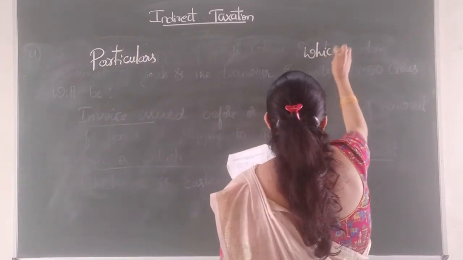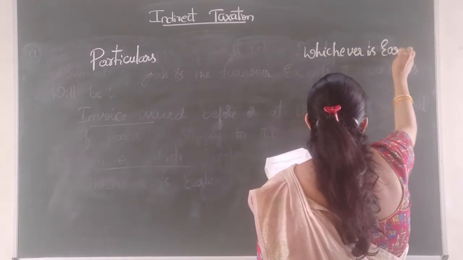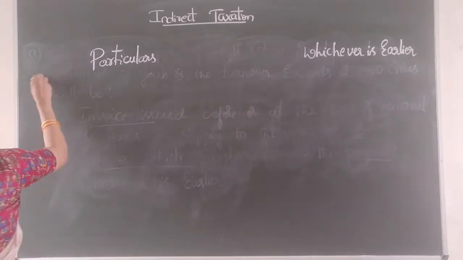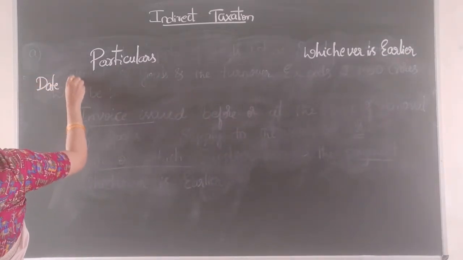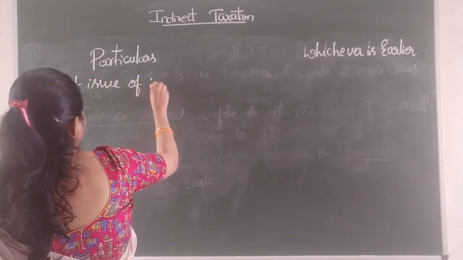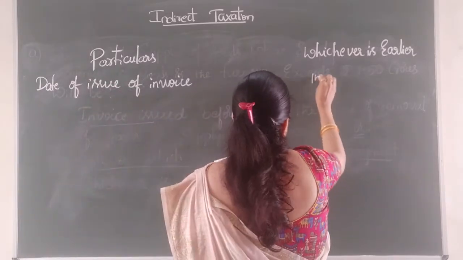whichever is earlier we should consider. So, date of issue of invoice is 15th November.